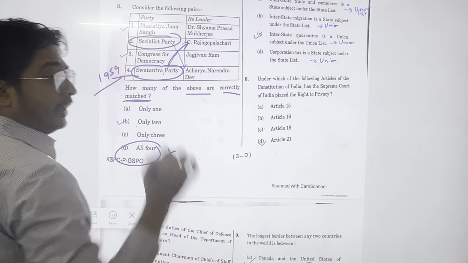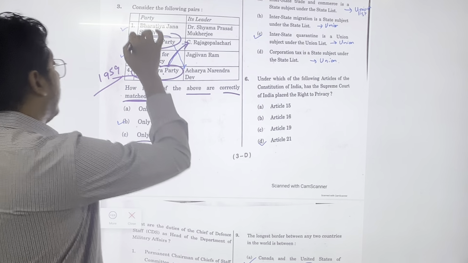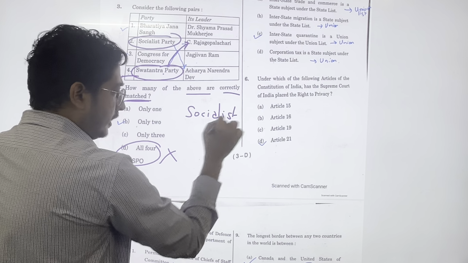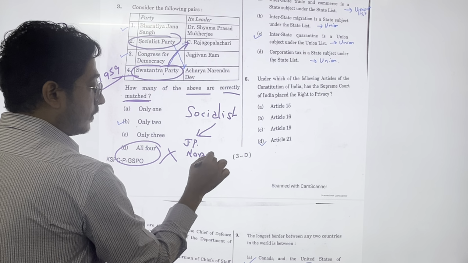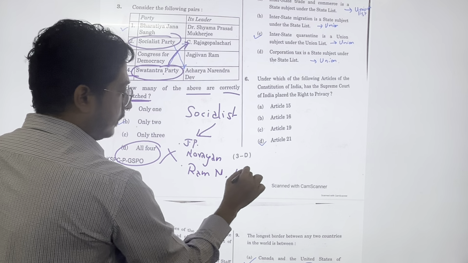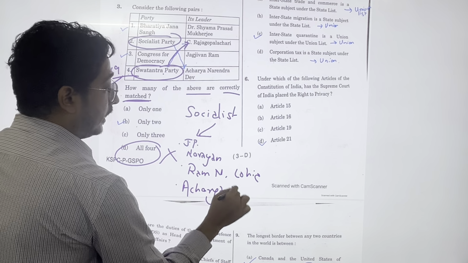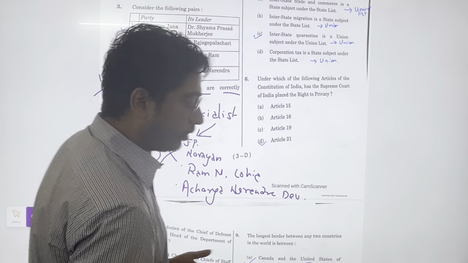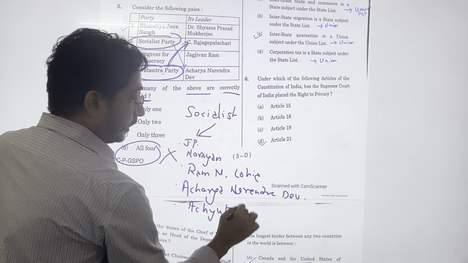Now Socialist Party, very famous, 1934 Congress Socialist Party. Now 3 people were involved in the Socialist Party. If you know the 3 names, that is J.P. Narayan, Ram Manohar Lohia and Acharya Narendra Dev, and even another person was also there, Achyut Patwardhan.